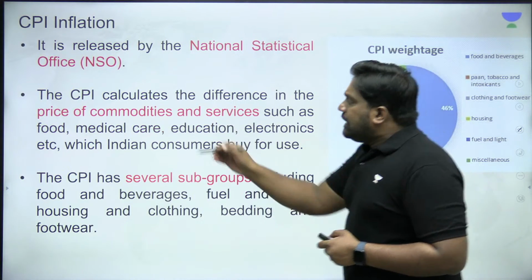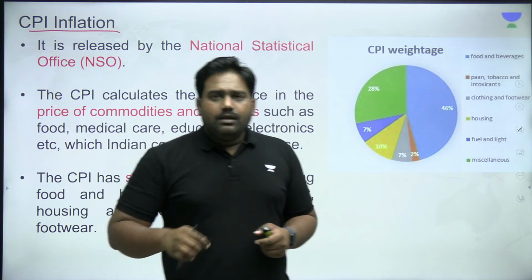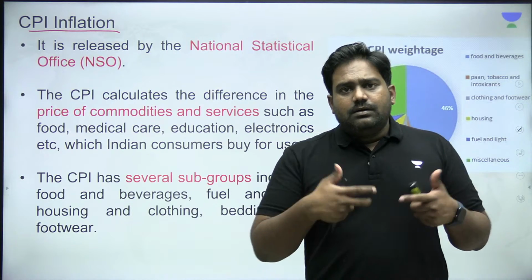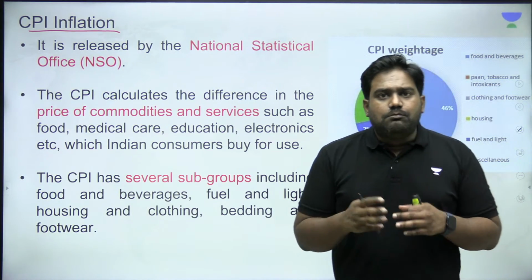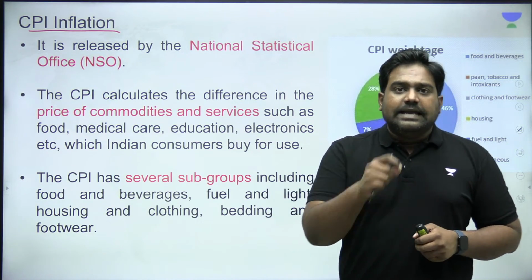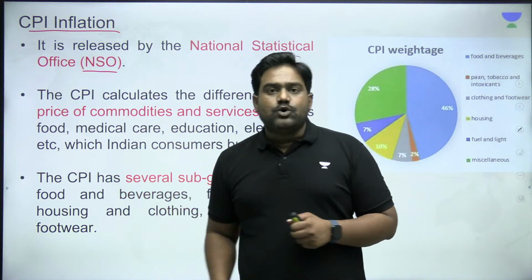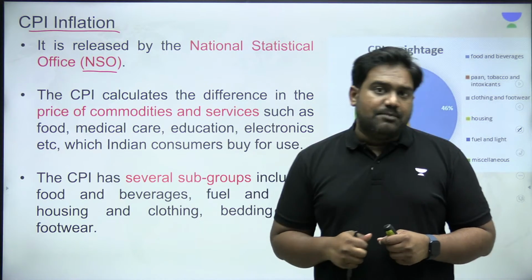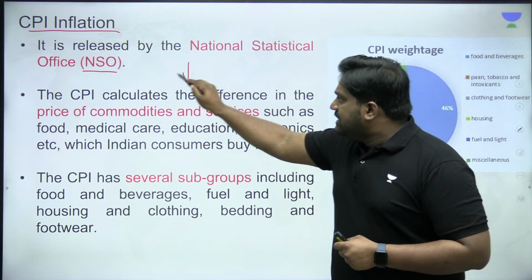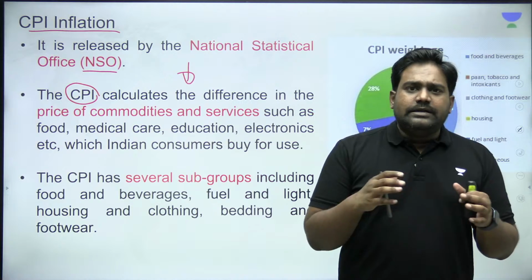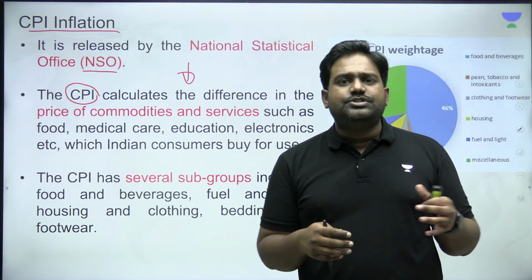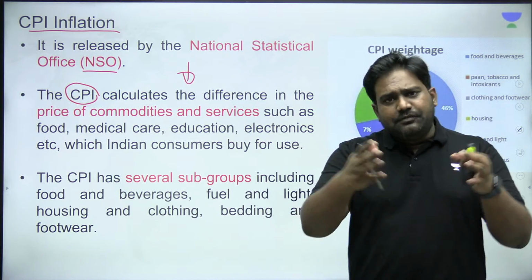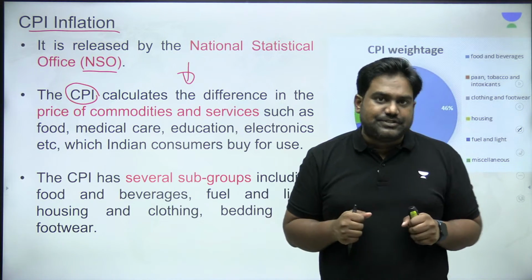Now, if you look at CPI inflation in India, the broad CPI inflation data for both rural and urban areas is released by the NSO, National Statistical Office, which is under the Ministry of Statistics and Program Implementation. Now, this index contains a basket of various goods, commodities and services that we all consume on a day-to-day basis.